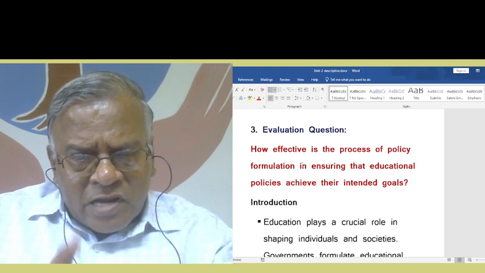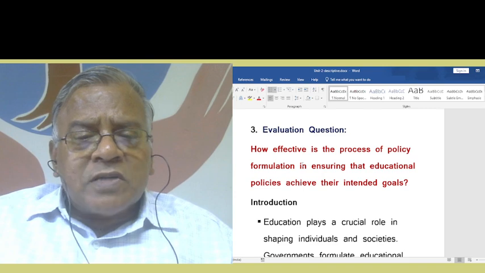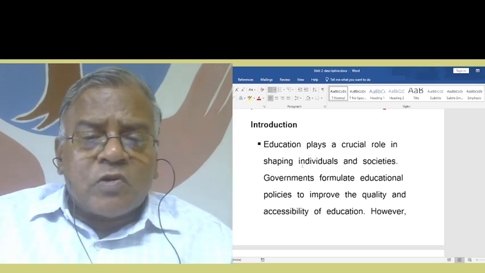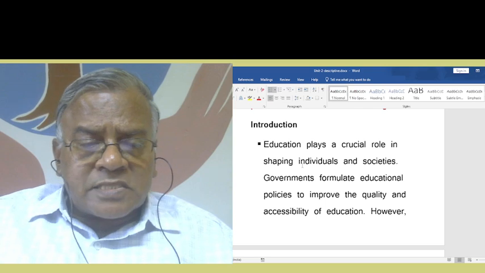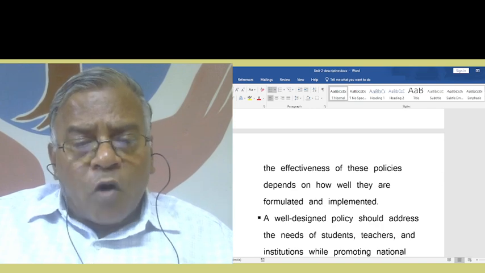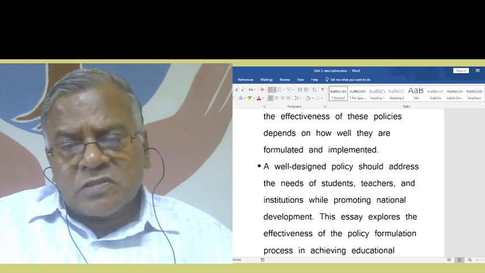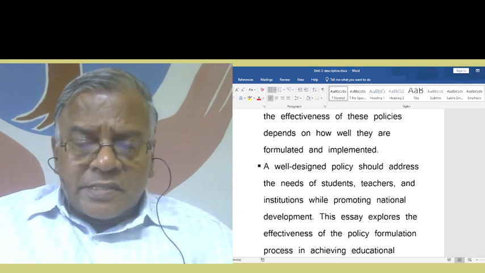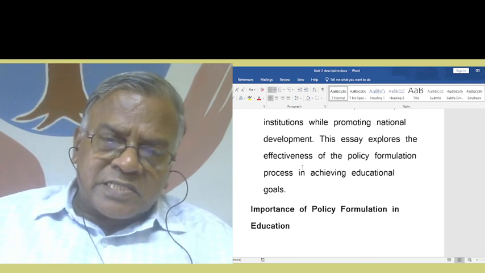Once again, what is effectiveness? Implication. So normally implication will be asked in ensuring that educational policies achieve their intended goals. Education plays a crucial role in shaping individuals and societies. Governments formulate educational policies to improve the quality and accessibility of education. However, the effectiveness of these policies depends on how well they are formulated and implemented. A well-designed policy should address the needs of students, teachers, and institutions while promoting national development. This descriptive answer explores the effectiveness of the policy formulation process in achieving educational goals.